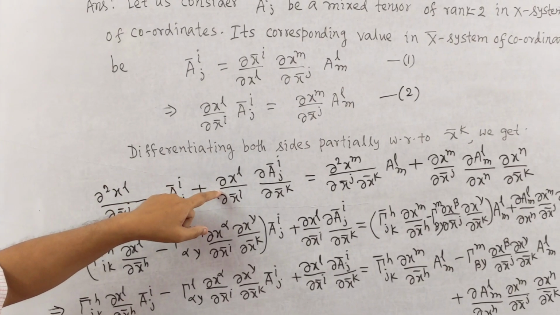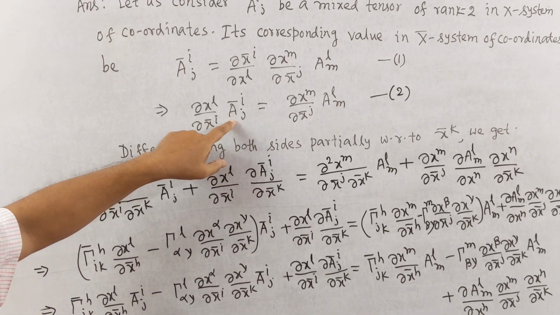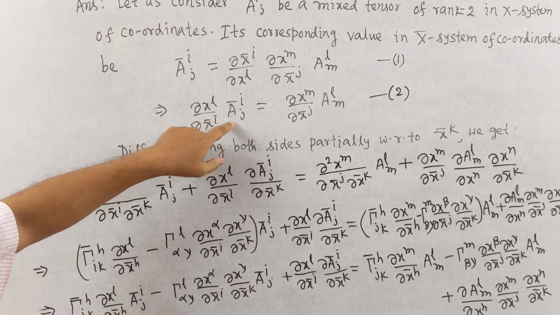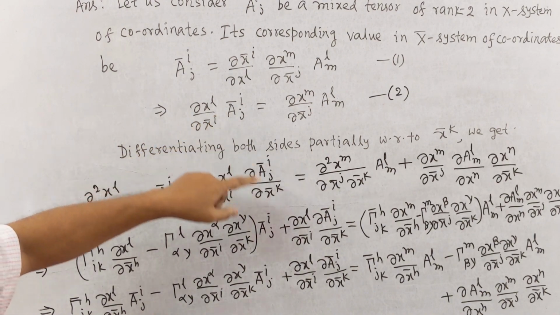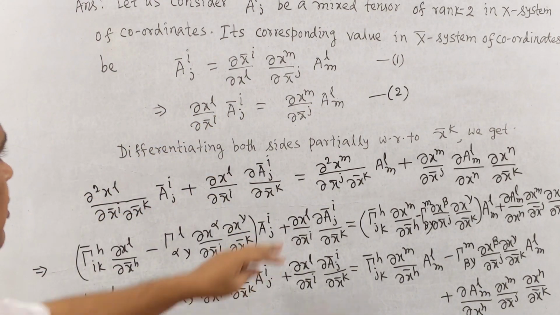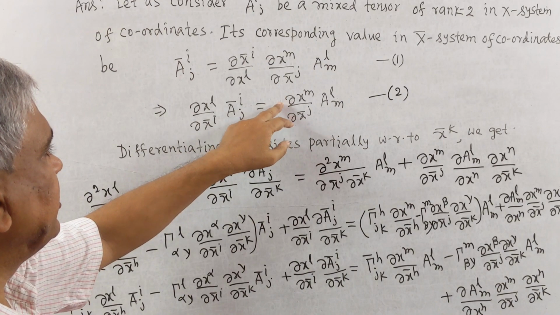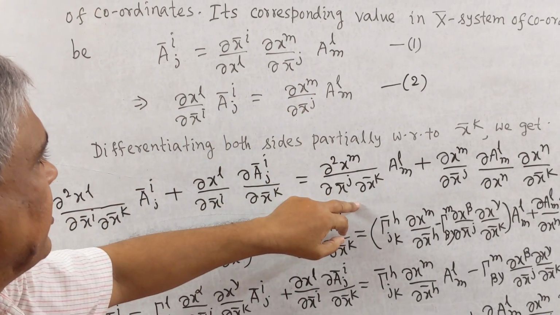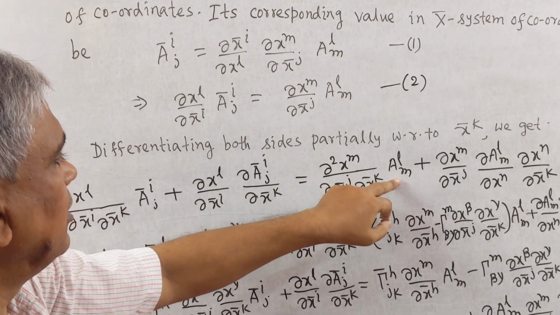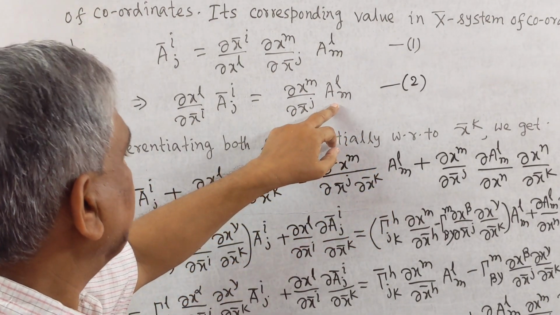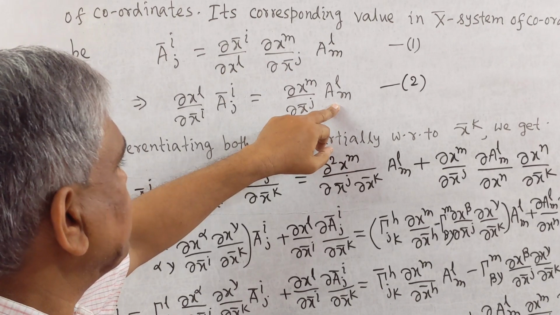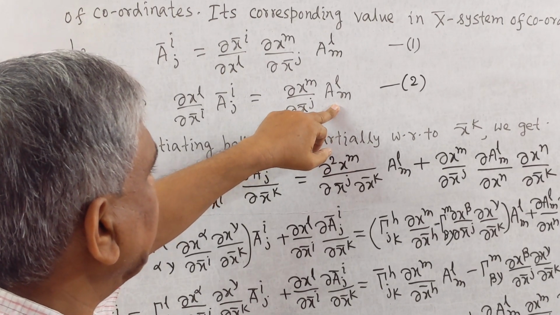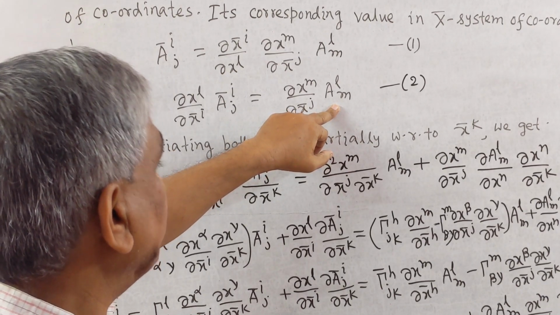This remains same, and differentiation of this gives ∂Ā^i_j/∂x̄^k, equal to, firstly differentiating this, ∂²x^m/∂x̄^j∂x̄^k, this remains same. Now we differentiate this A^l_m. This is without bar system, but we are differentiating partially with respect to the bar system of coordinates.